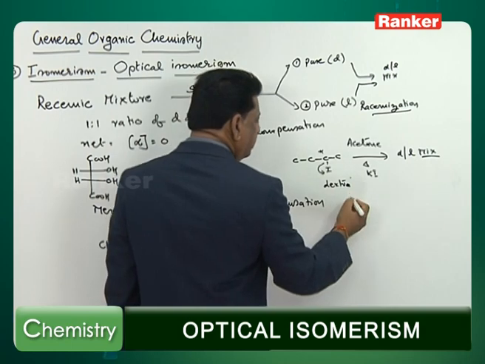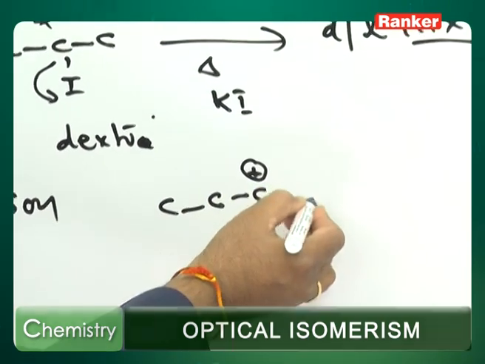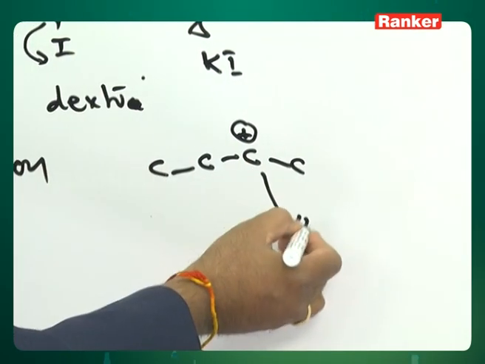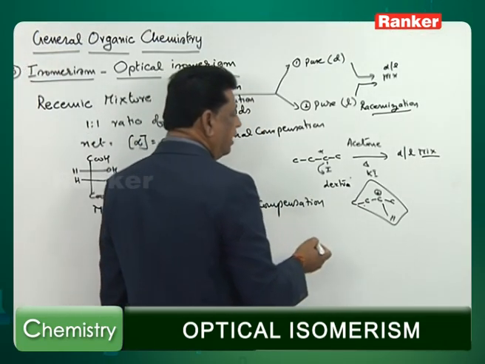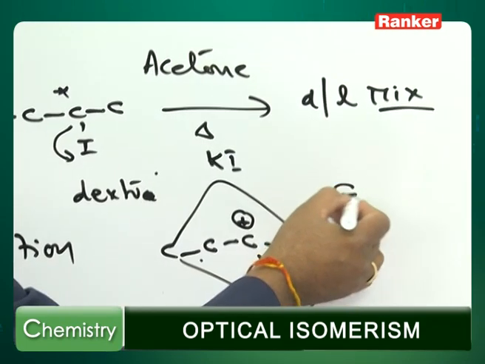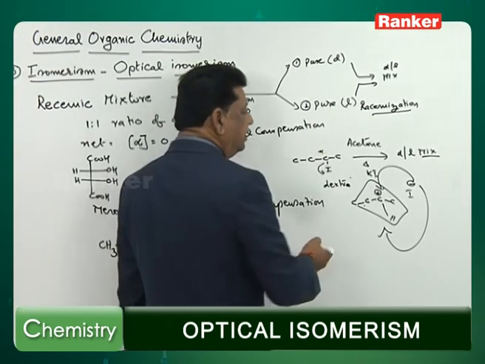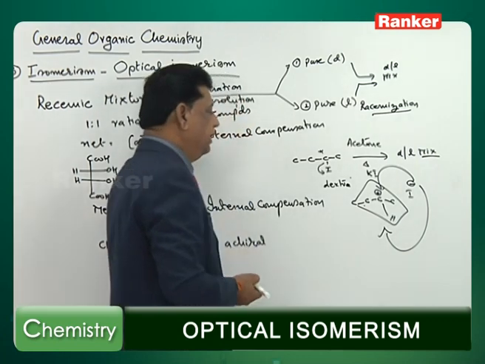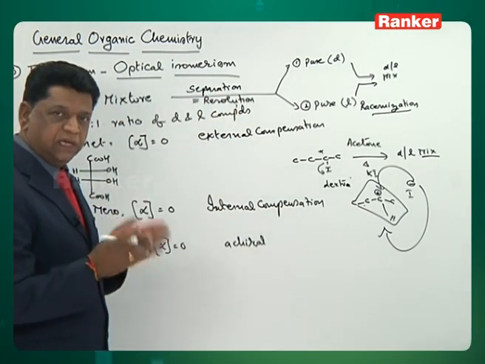So when I minus goes out, a carbocation is formed. The carbocation will have trigonal planarity, so 3 groups will be there. In such a case, what is happening? The carbocation now has a chance of I minus attacking from the upper side or from the lower side, giving the D and L types of the mixture equally, because mathematically the trigonal planarity will have 2 equal chances.